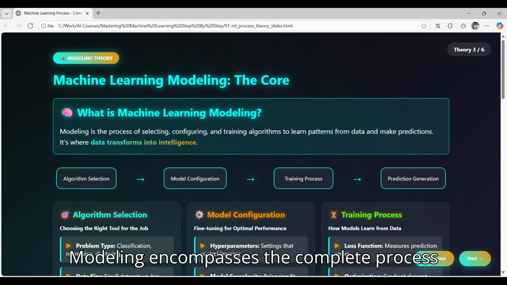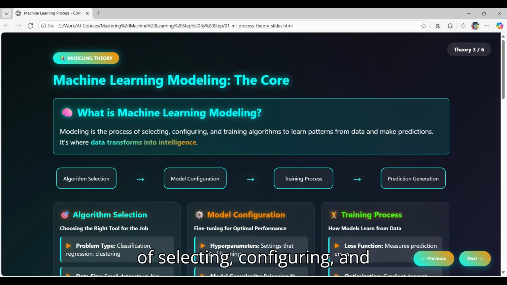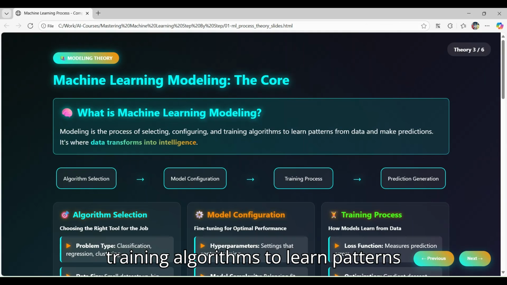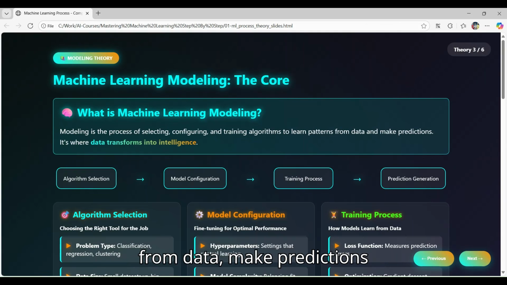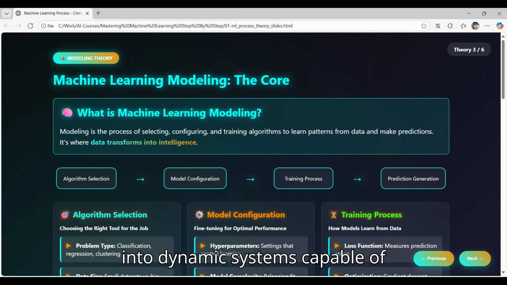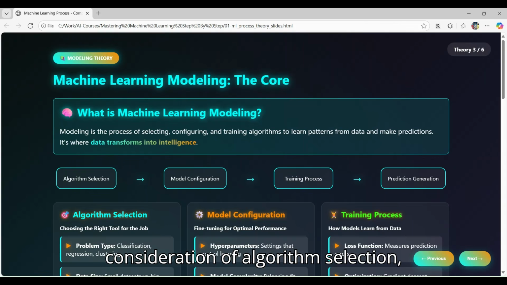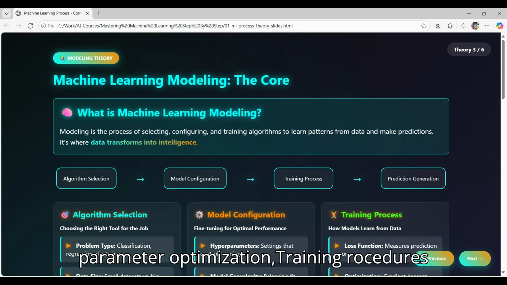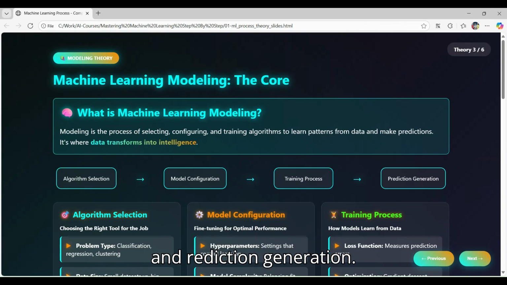Modeling encompasses the complete process of selecting, configuring, and training algorithms to learn patterns from data and make predictions about new situations. This phase represents where data transforms into intelligence, turning static information into dynamic systems capable of reasoning and decision making. The modeling process requires careful consideration of algorithm selection, parameter optimization, training procedures, and prediction generation.